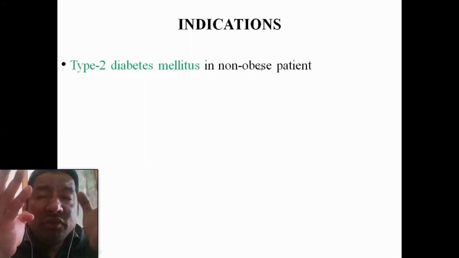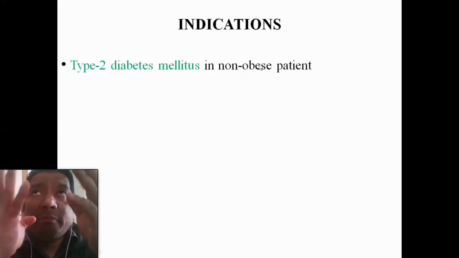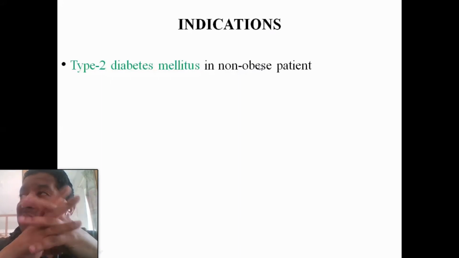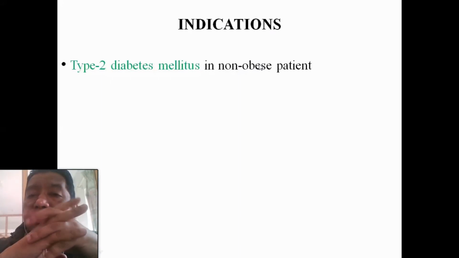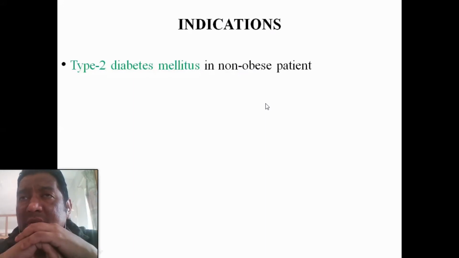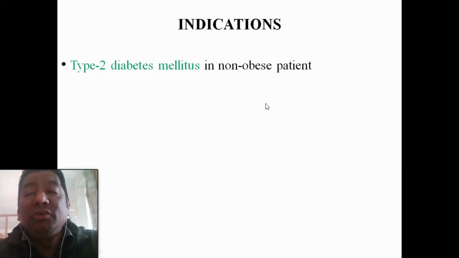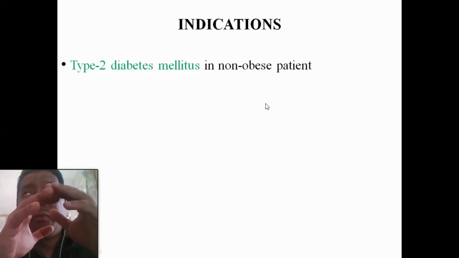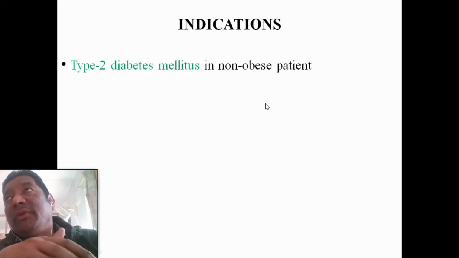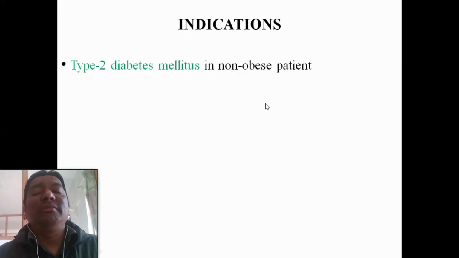The effects of insulin on intermediary metabolism include enhanced glycogenolysis, increased glucose uptake by muscle and adipose tissue, increased triglyceride and cholesterol production, and increased protein metabolism. That will lead to weight gain. So when sulfonylureas are given to an obese patient, they cause further obesity. That is why they should be given in type 2 diabetes mellitus in the non-obese patient. Those are the indications of the sulfonylureas.